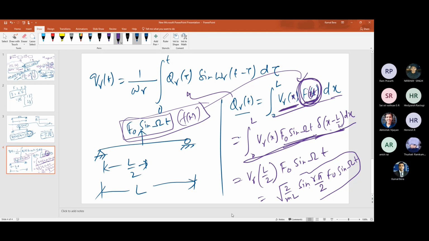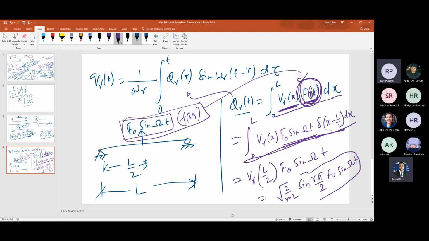Any doubt? Yes, sir. If the load is spread over the entire length, integrating from 0 to L will be fine. But in previous semesters we had distributed load only up to a particular point, so we have to integrate only up to that point.